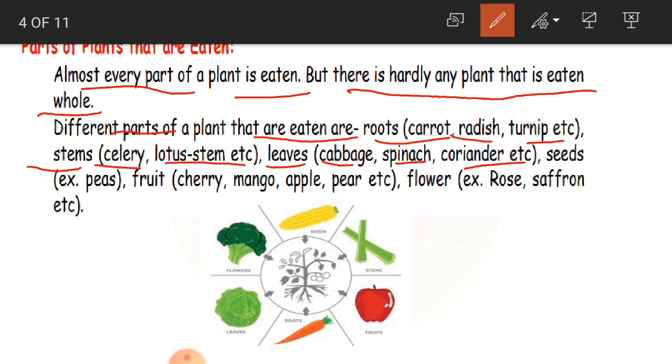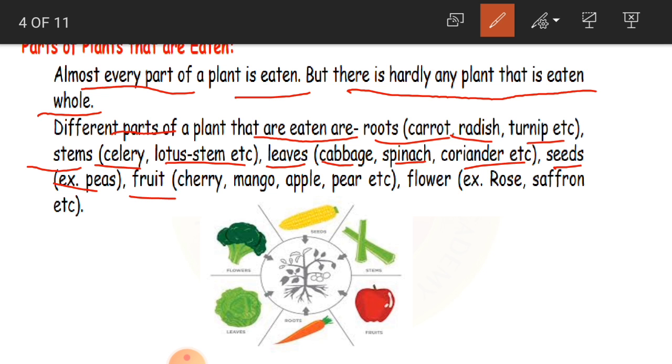Leaves, see, cabbage, spinach, coriander are nothing but the leaves of the plant. But we are consuming them as our food. So we are eating roots, we are eating stems and we are eating leaves. Now, seeds. Seeds are peas, even corn also. Corn, sweet corn. Everybody loves to eat it, no? Especially in this rainy season, you want to eat hot sweet corn. So peas, corn and all that, we are going to eat seeds.